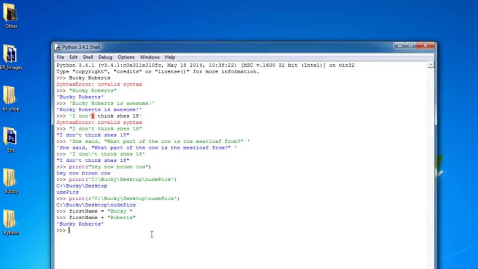And another thing you can do is this. If you take that again and add another name like McLovin and hit enter, I now have a new last name. So that's one of the uses of how to add strings together, and I want to show you guys something else cool. You're not only limited to adding strings together in Python. What you can do is you can also multiply strings. So if we have first name, which is Bucky, and we multiply it by 5, check out what happens. What it does is it takes that string and it prints it out 5 times.